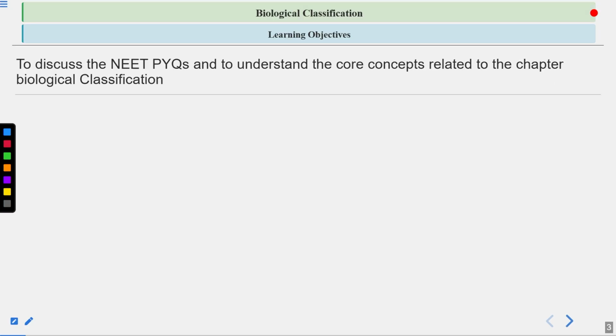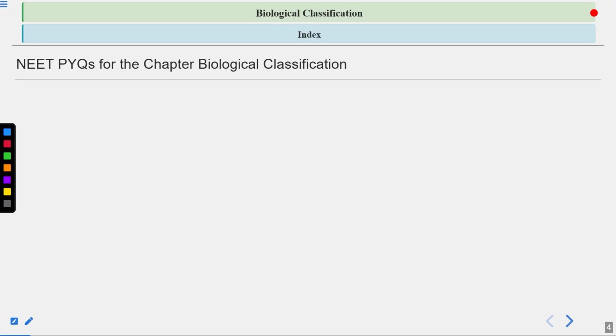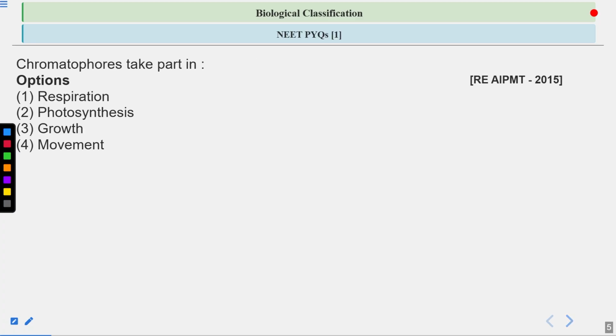So what are the objectives of today's session? We'll discuss the NEET PYQs and understand the core concepts related to the chapter Biological Classification. These PYQs are based on some concepts, so we will understand these concepts by discussing these questions. Okay, so we are going to discuss NEET PYQs. Let's begin with this question.